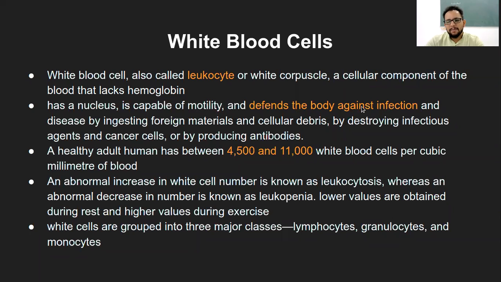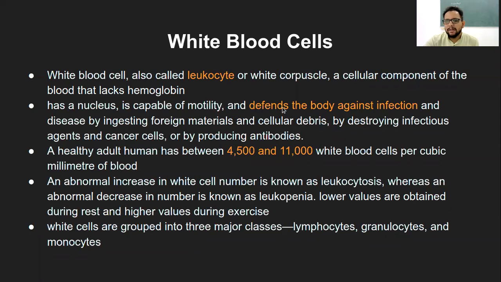And they defend the body against infection or any disease by ingesting the foreign material. This foreign material can be a simple antigen or the whole organism itself, and the cellular debris from other foreign organisms, and by destroying the infectious agents, like a virus particle and so on, and also the cancer cells.